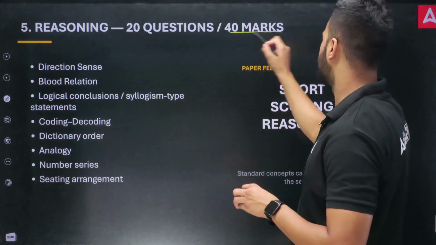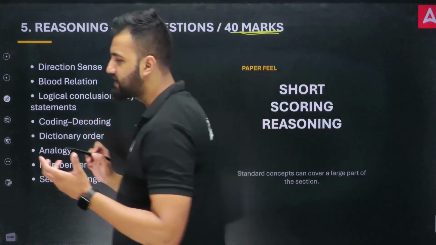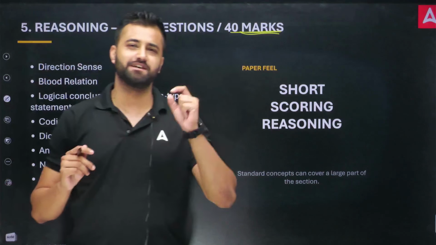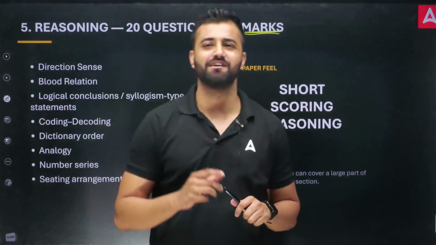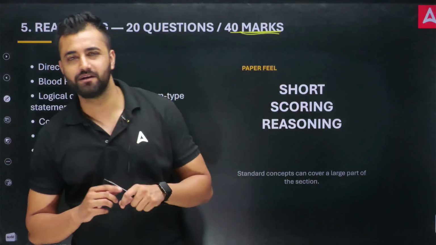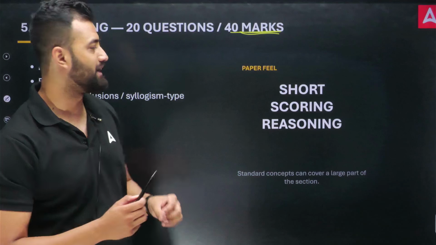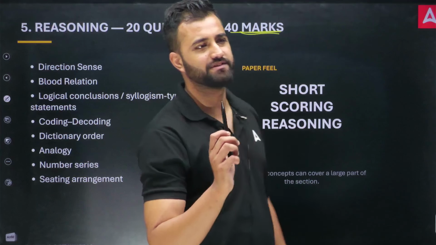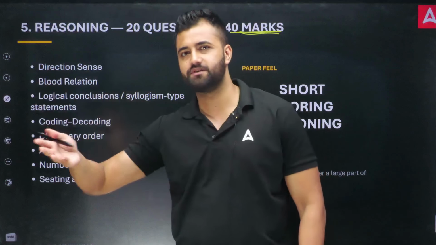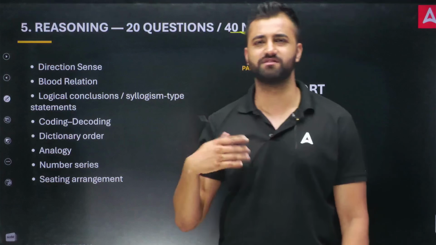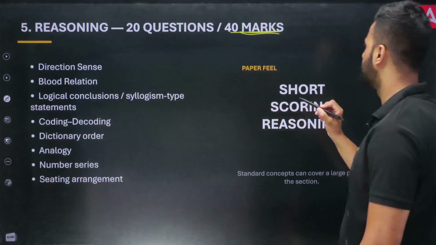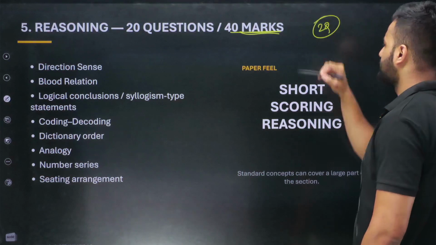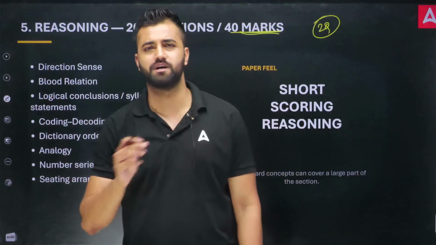Here also 40 marks must have been guaranteed, but there was one question from critical reasoning where students might have lacked a bit. I think it was a question where they gave us a statement, and based on the statement you had to answer. So that is the question which students left. They told me that roundabout in our batch, 2 questions were there which students faced a bit of difficulty with in reasoning, but others they could attempt.